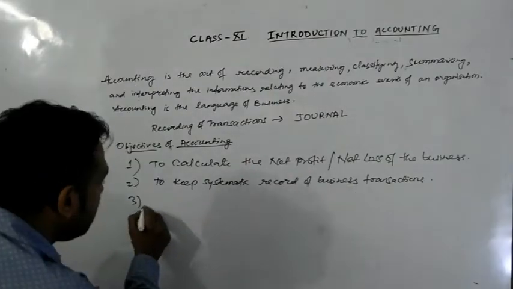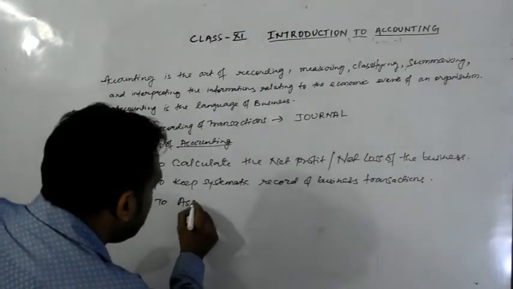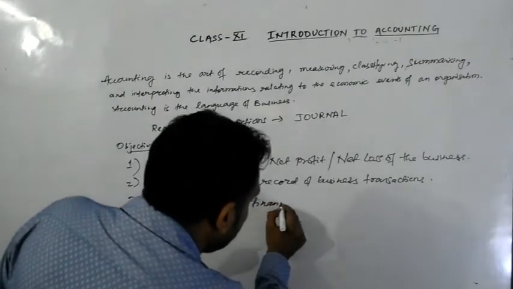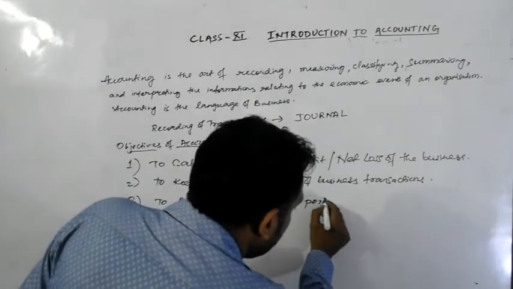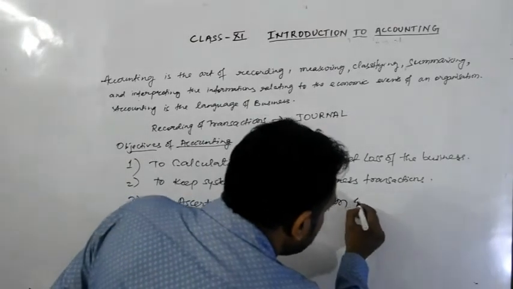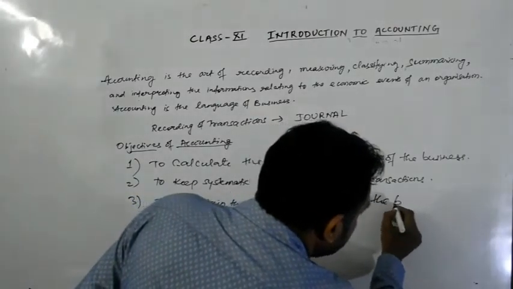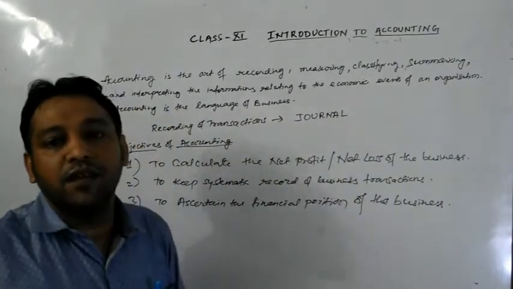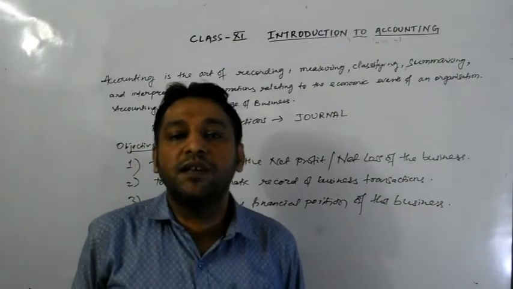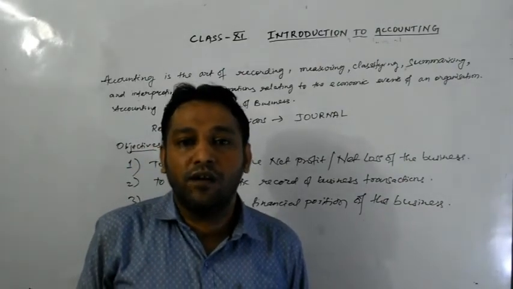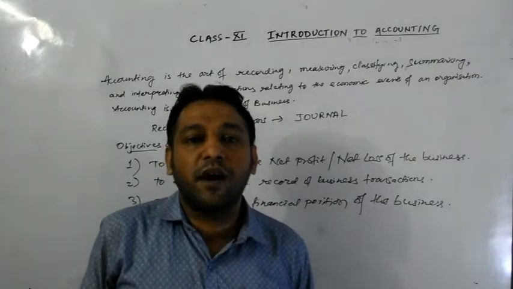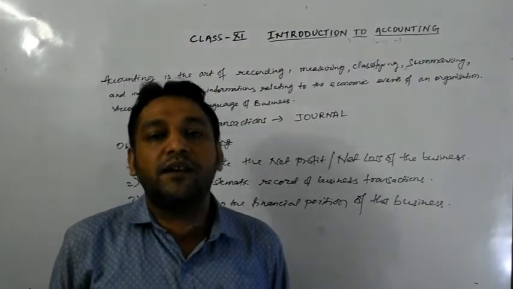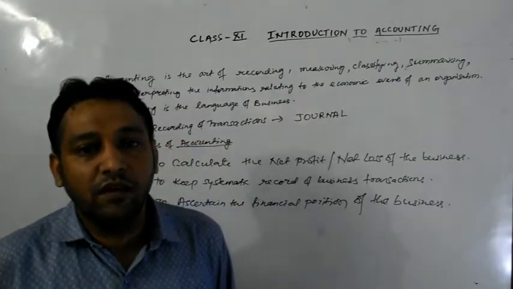To ascertain the financial position of the business. बिजनेस आपका रन कर रहा है, फाइनेंशियल पोजीशन कैसा है बिजनेस का? Either your business is running in profit or it is running in loss. So there are various parties, outsiders, those who are interested in our business, so we can ascertain our financial status of the business.